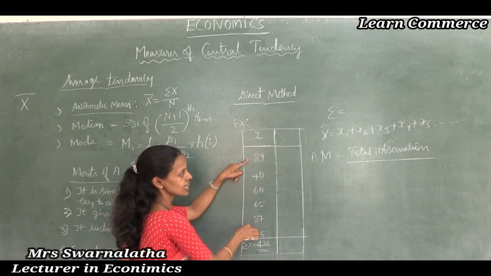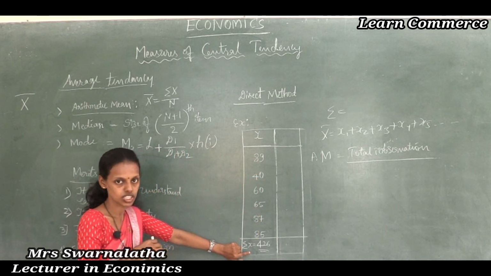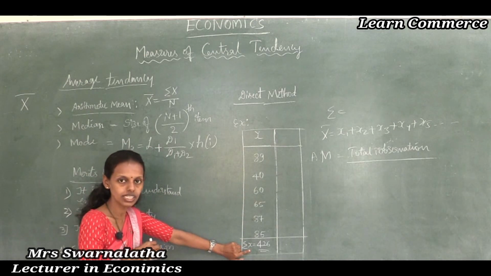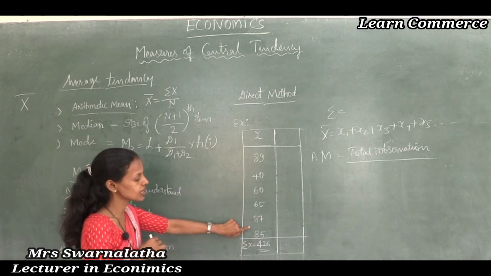How many numbers are in the observations? Total observation, summation x, divided by the total number of observations.